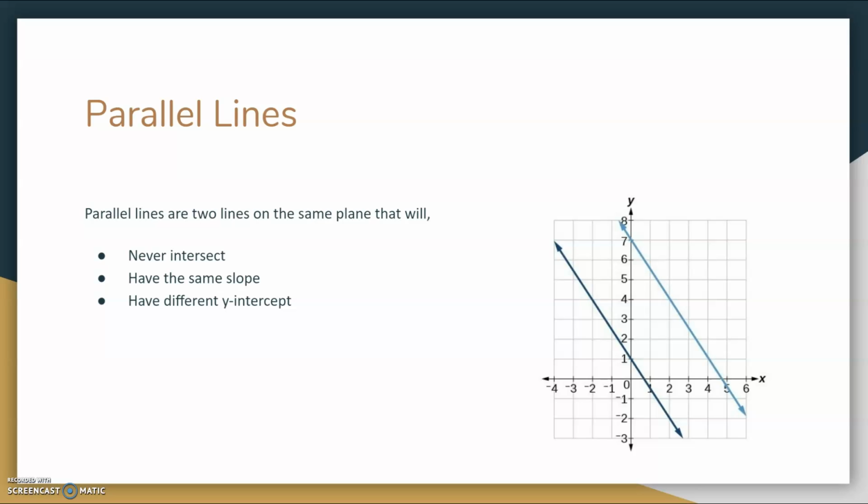Parallel lines are two lines on the same plane that will never intersect, have the same slope, and have different y-intercepts. As seen in my drawing, I have two lines going the same direction. They have the same slope, but they have different y-intercepts. As you can see, if they had the same y-intercept, then they would be the same line, and then there wouldn't be two lines.